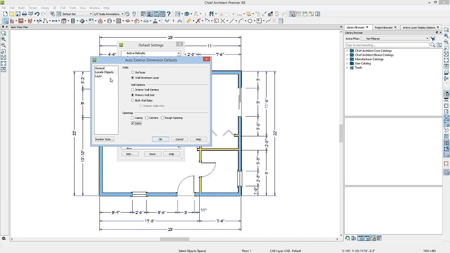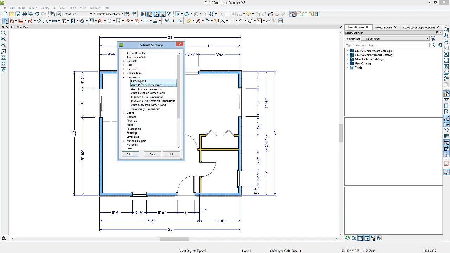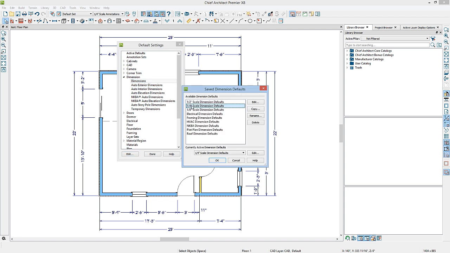Other default settings that determine what these dimensions will look like are set up in the General Dimension Default settings and will depend on which of the saved dimension defaults are currently active. Here in the Saved Dimension Default settings, we can see that the 1/4 inch dimension defaults are active. If you want your dimensions to follow a different set of defaults, make sure to activate a different set before creating your automatic exterior dimensions. Right now they're set on the 1/4 inch scale dimension defaults. You can edit these defaults by clicking on the Edit button here. Setting dimension defaults is covered in more detail in another video. I'll go ahead and click OK here and accept the defaults as they are.